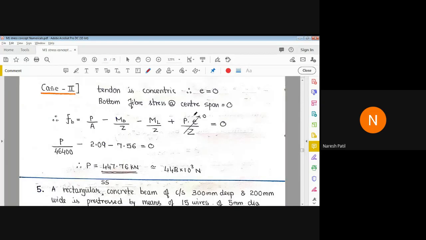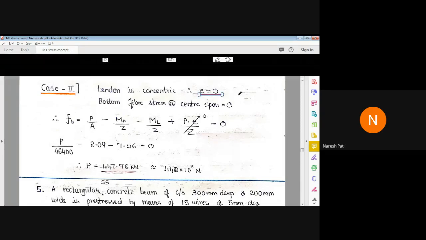In case 2, what have they given? The tendon is concentric. Therefore, e will be equal to 0. Correct? So now, again, the bottom fiber stress at center span is equal to 0.